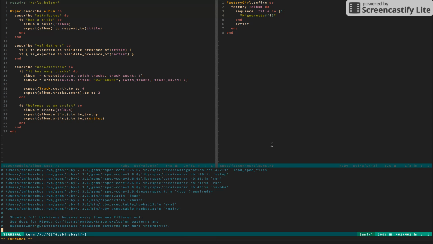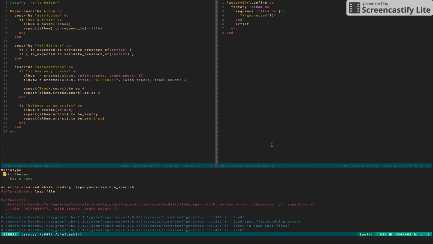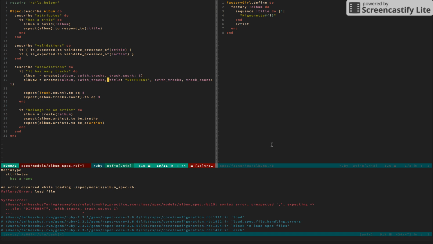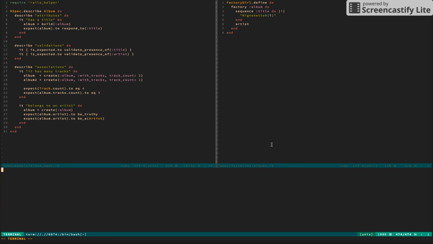It should go off without a hitch. Have a hitch. So we want create album. We need to put the trait first. And then we can do attributes. We don't actually look at the title of that, so let's just skip that title.